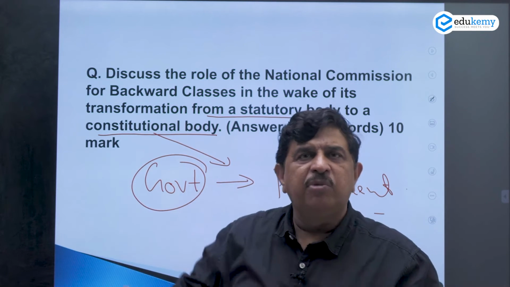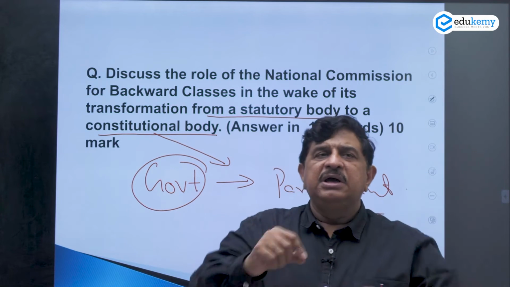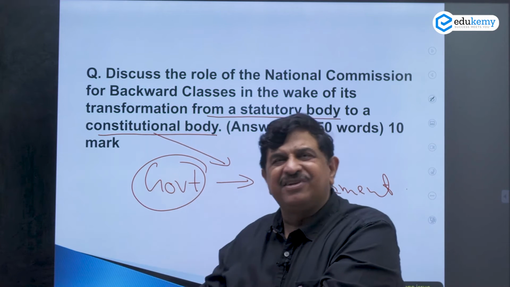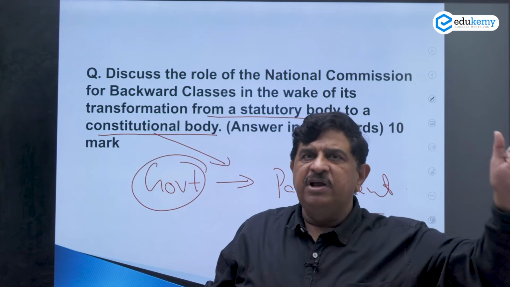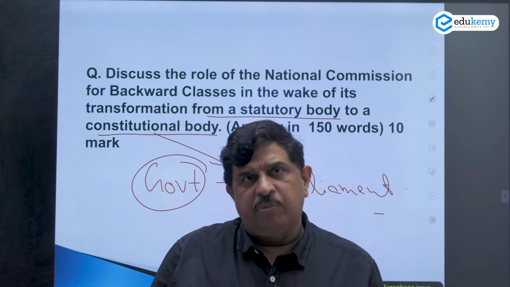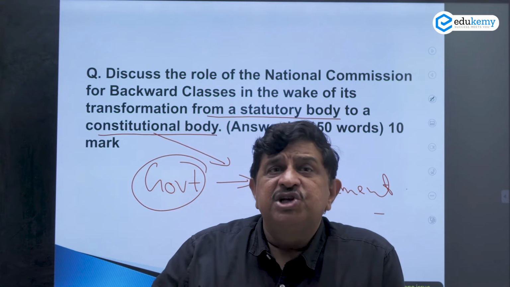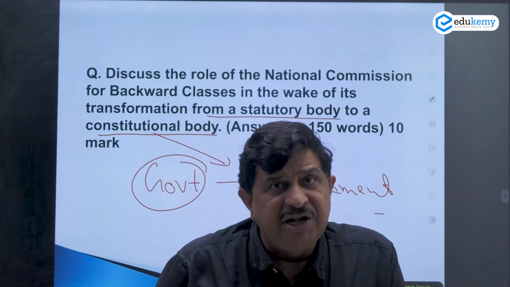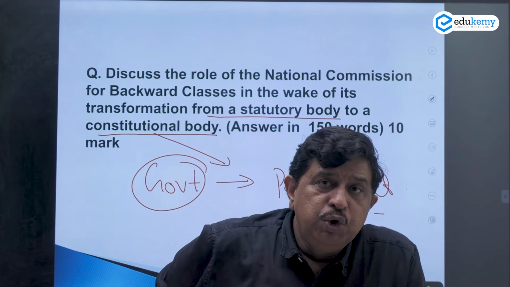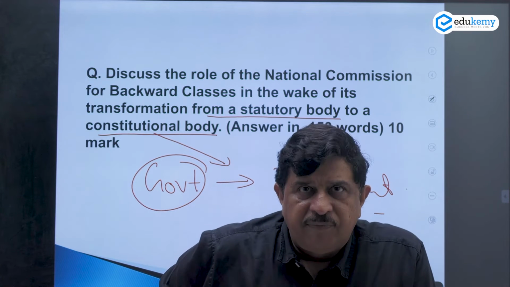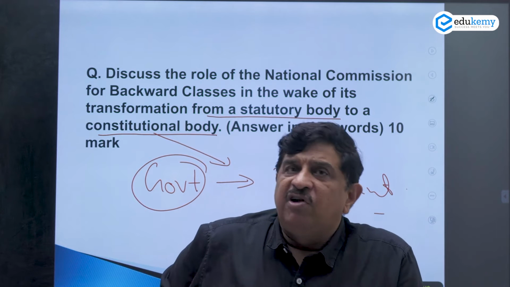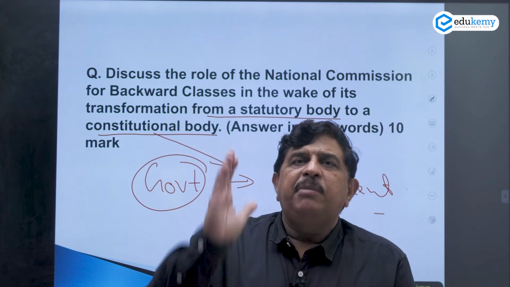So what is the main body you are talking about? You will talk about how it has been in focus right from the 1950s, so don't say it is something recent, when the Kalelkar Commission was appointed, and then in the 1970s when the Mandal Commission was appointed. It is the recommendations of the Mandal Commission which were implemented by the VP Singh government, and that led to huge confusion in regard to the quantum of reservation, and in that, the Indira Sawhney versus Union of India case happens to be the milestone.